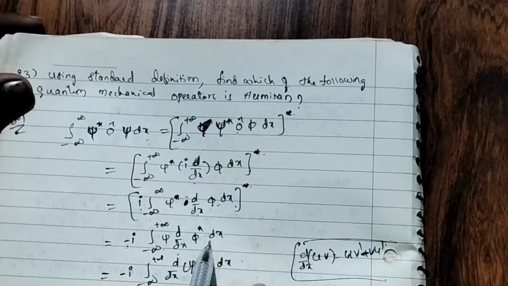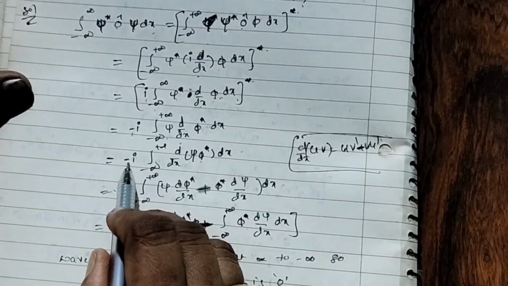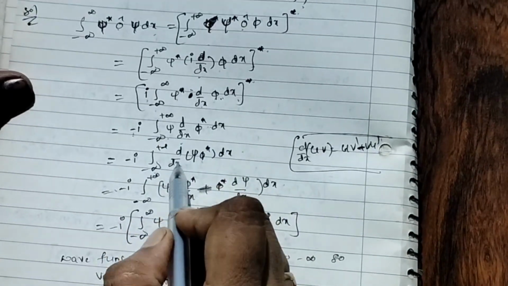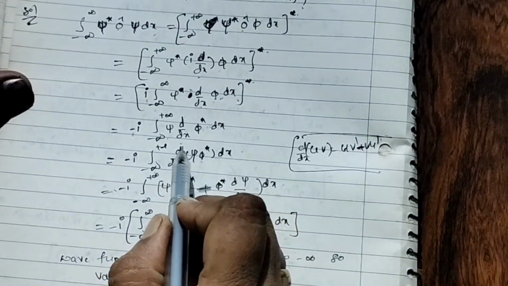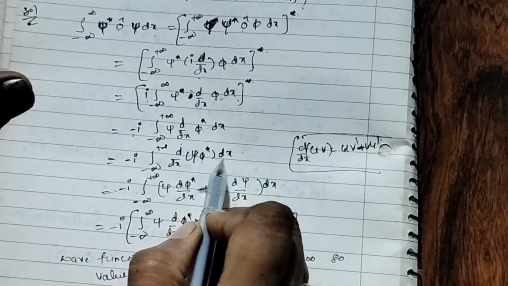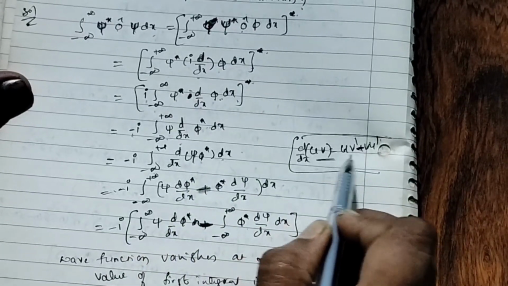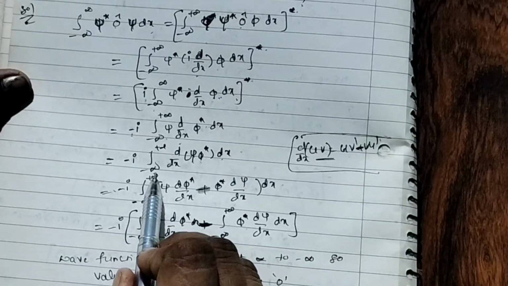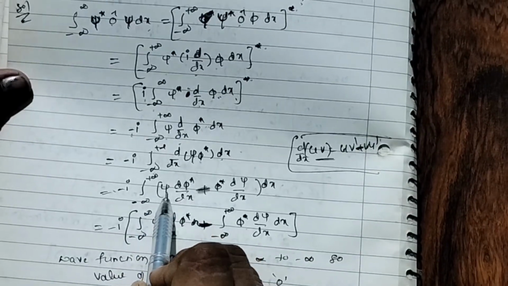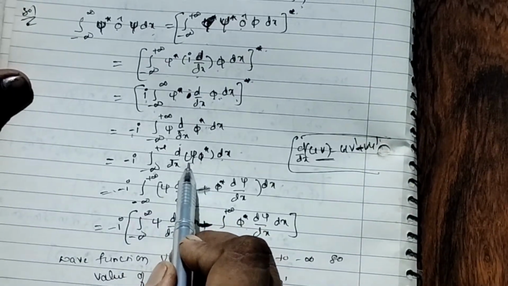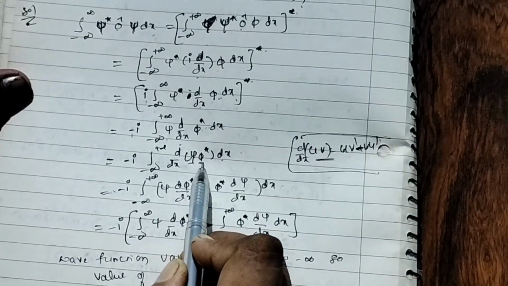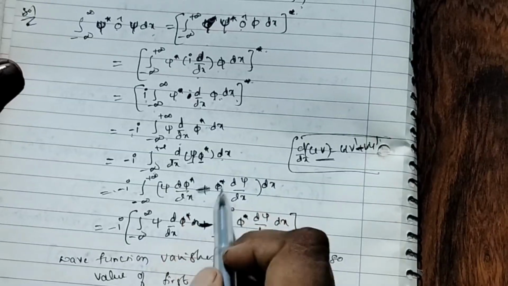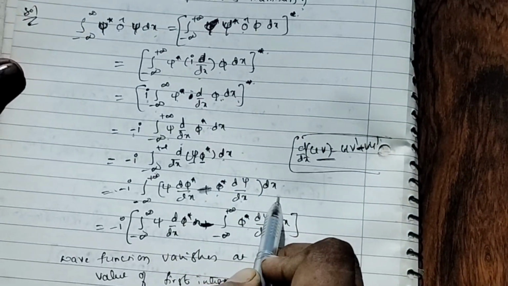So minus i dx. Now minus i integral minus infinity to plus infinity, d by dx of psi, I am sending inside, I am writing as psi psi star dx. Again I am using the UV method, UV dash plus VU dash. Now minus i integral minus infinity to plus infinity psi, first U and this is V, d psi star by dx, plus psi star d psi by dx dx.